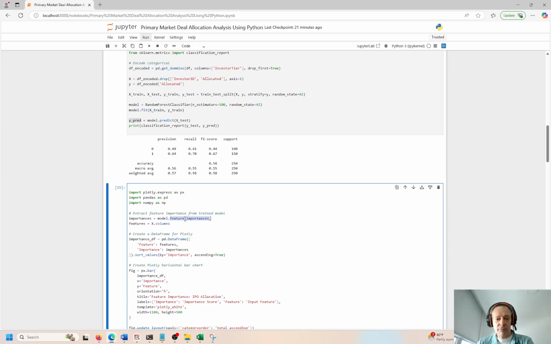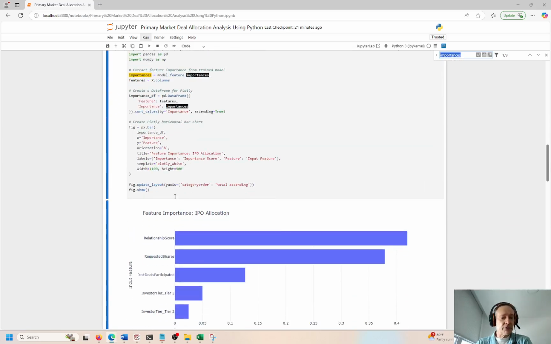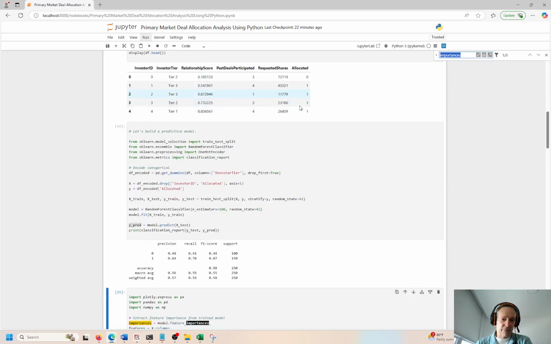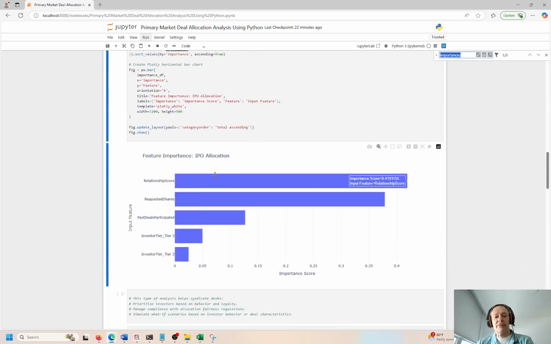We're extracting the feature importance metrics from this, using this as importances and then plotting that, right? If I do Control F, we can see the importances right here. So the most important features for predicting whether or not a deal will be allocated, whether a client will receive an allocation, are based on relationship scores.